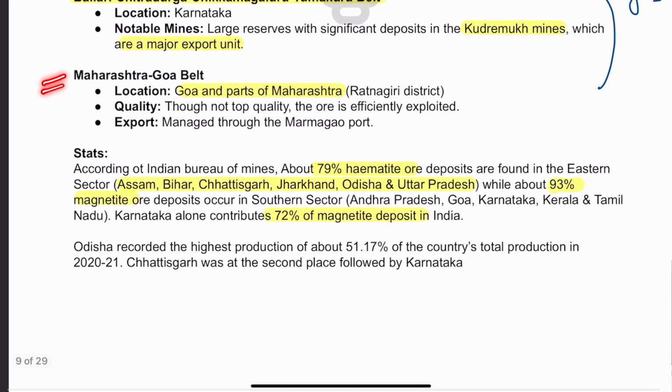And then finally Maharashtra, Goa. Now there we don't find very refined or very good quality of iron ore. Goa and parts of Maharashtra, largely Ratnagiri district, contain iron ore.